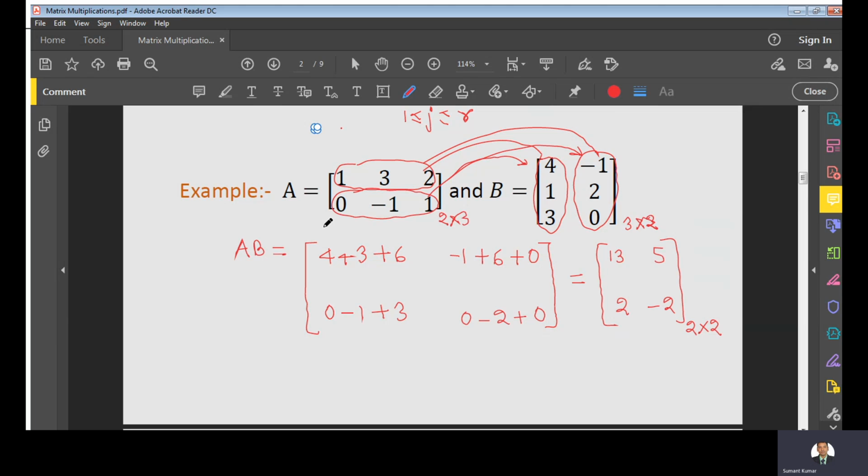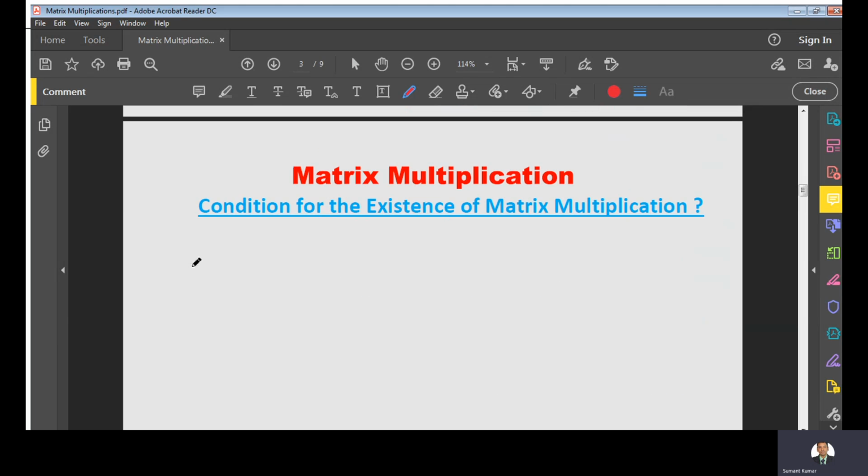Before going to that rule, let us take one example, right? Suppose A is a matrix 1 2 3 4.